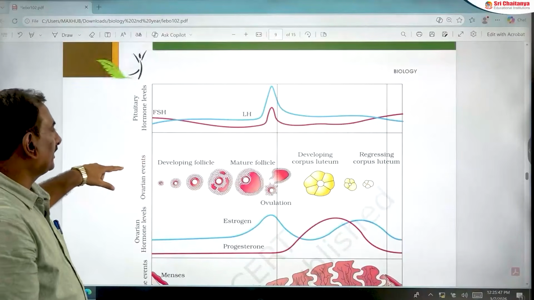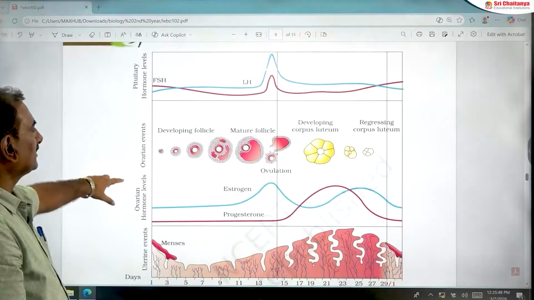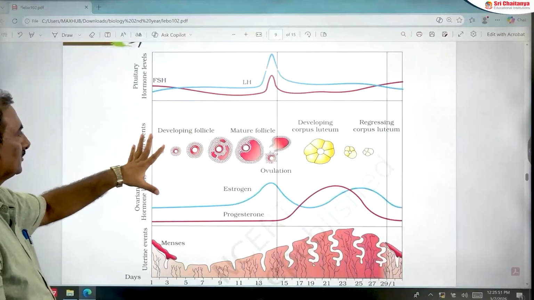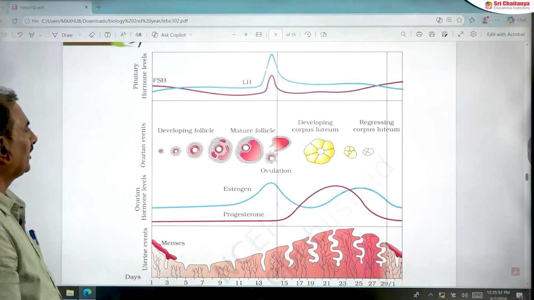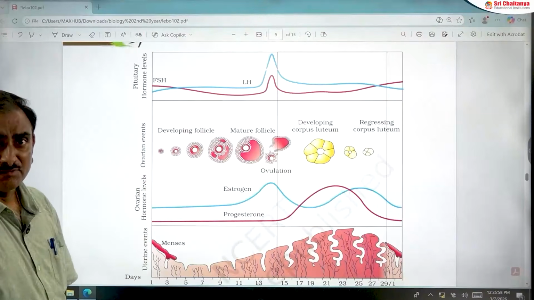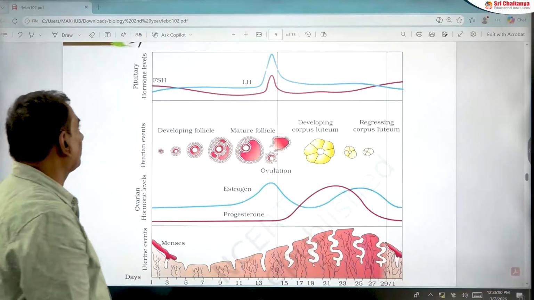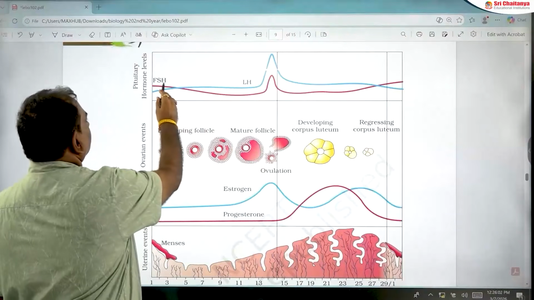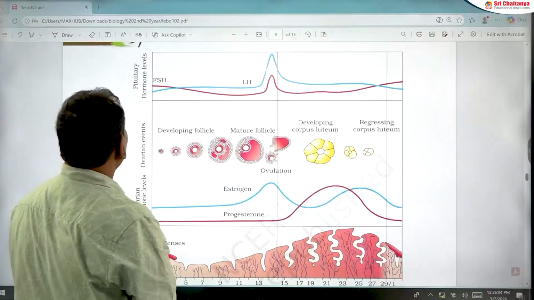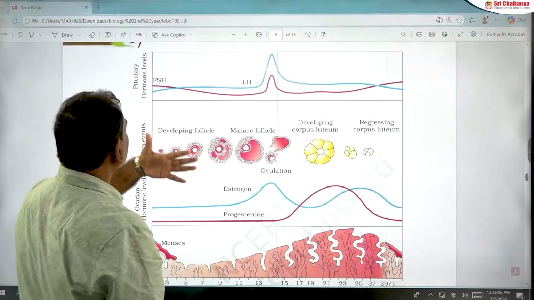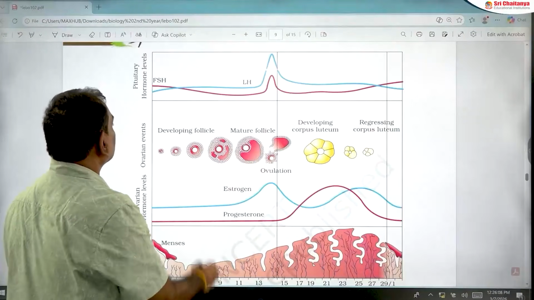Next, this is an important area in menstrual cycle. This diagram is very useful, so be very careful while you are reading. Diagram based questions will also be given in the final NEET examination. These are the pituitary hormones during different phases of menstrual cycle.